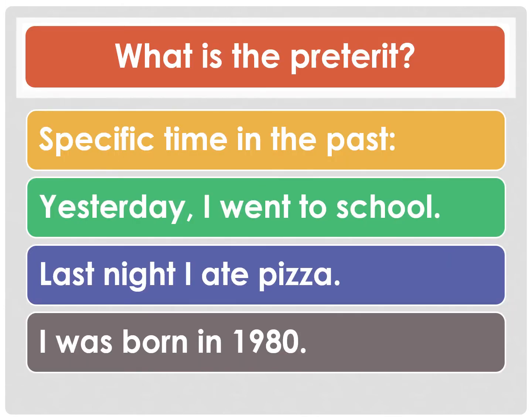The preterite past tense is different than the imperfect past tense. So there's two different past tenses in Spanish, but this video will just focus on the preterite past tense explanation. The preterite past tense is used when we're talking about a specific time in the past. Some examples in English would be, yesterday I went to school. Last night I ate pizza. I was born in 1980.